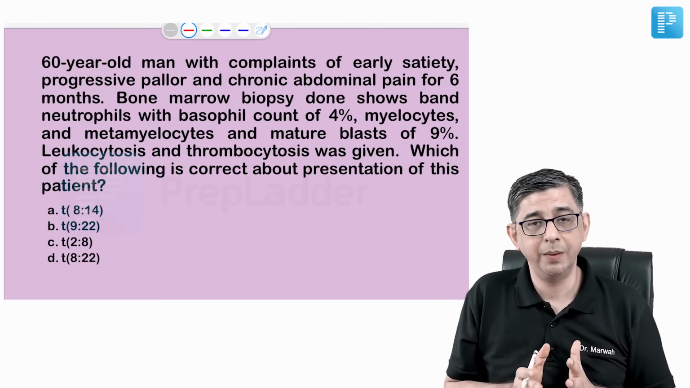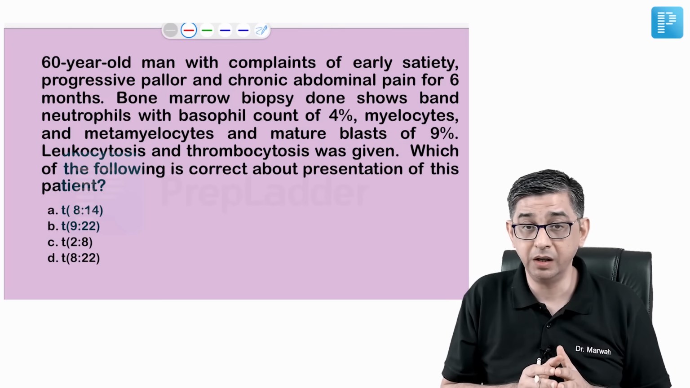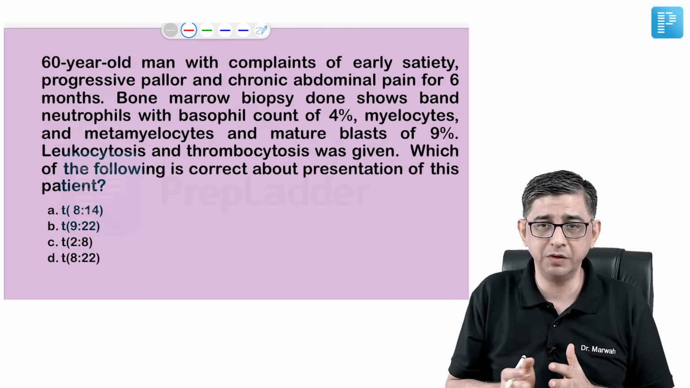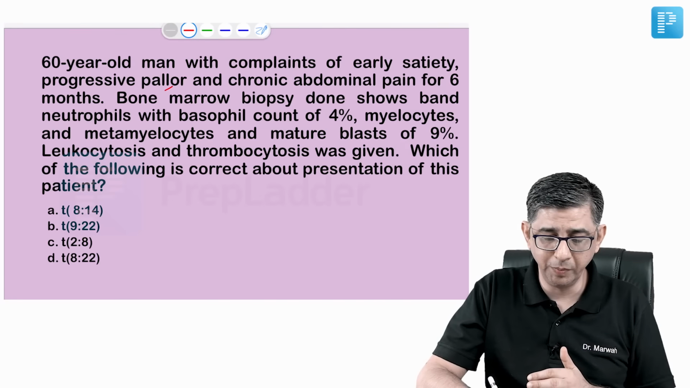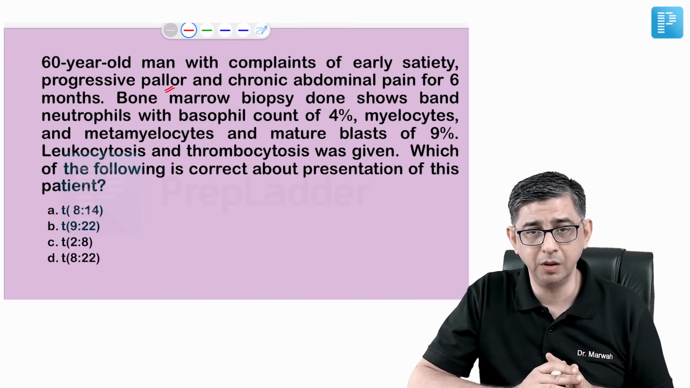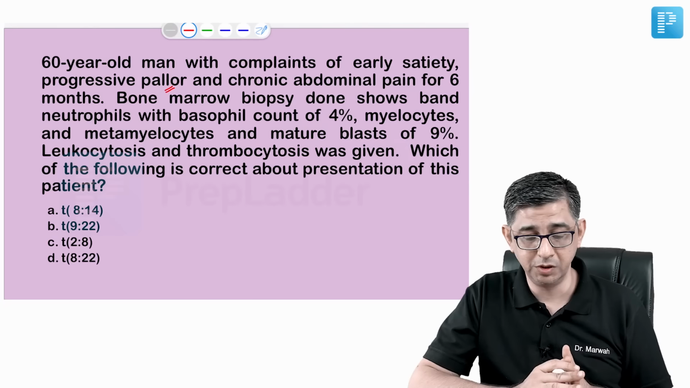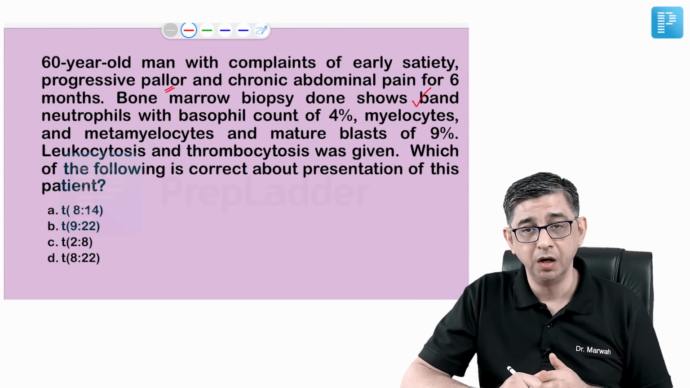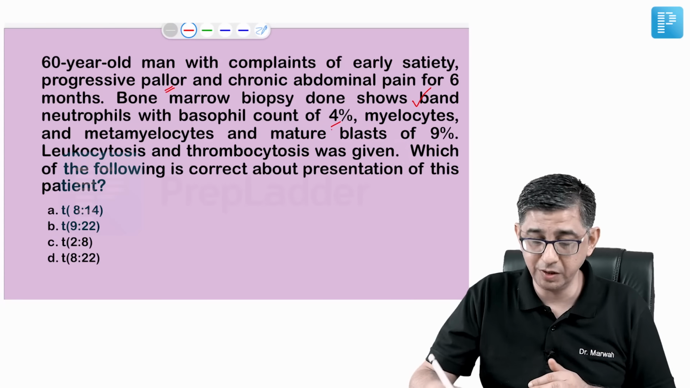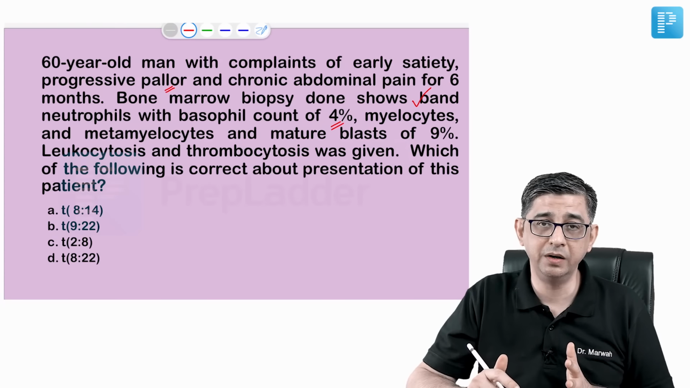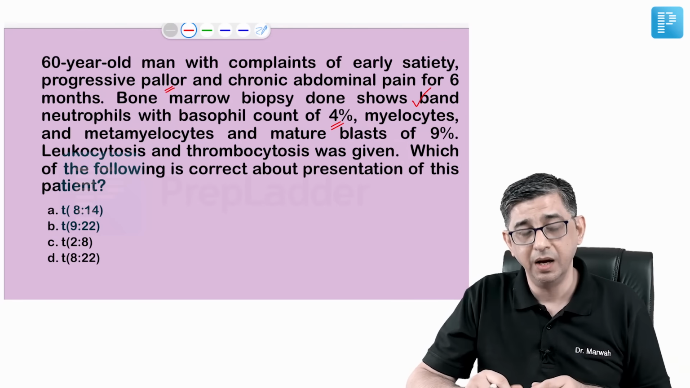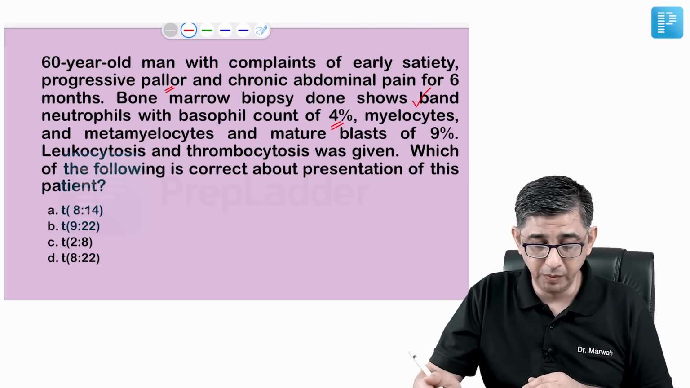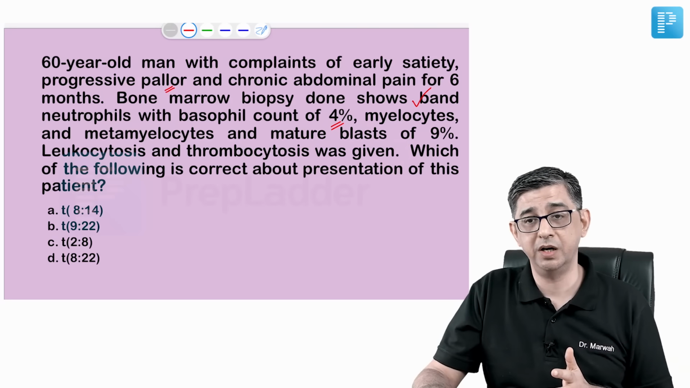Then this question described a 60-year-old man with complaints of early satiety, pallor, and chronic abdominal pain for 6 months. Because of the anemia component, I'm thinking it could be iron deficiency anemia or a hematological malignancy. Bone marrow biopsy was done and it is showing band neutrophils. Band neutrophils means immature neutrophils, with a basophil count of 4%. You see, basophils are one of the scantiest blood cells per se, and here we have a basophil count which is slightly on the higher side, with myelocytes, metamyelocytes and mature blasts given.